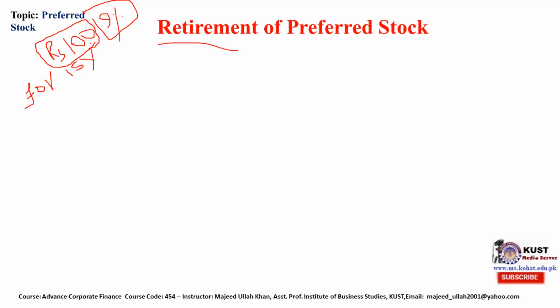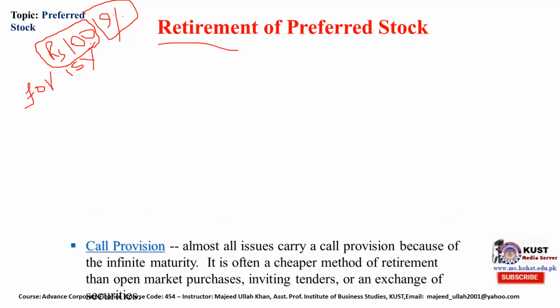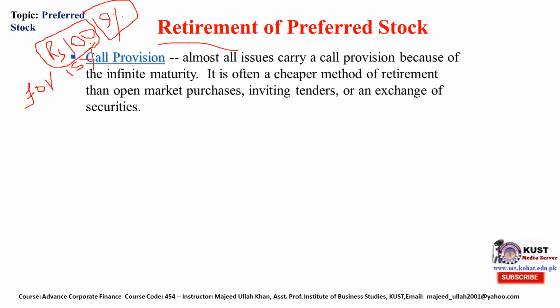So it is called retirement, but it is impossible for the company to pay such a huge amount in one installment. So there are many methods of how to retire, buy back, or pay the par value to the preferred stockholder. We will discuss retirement of preferred stock.